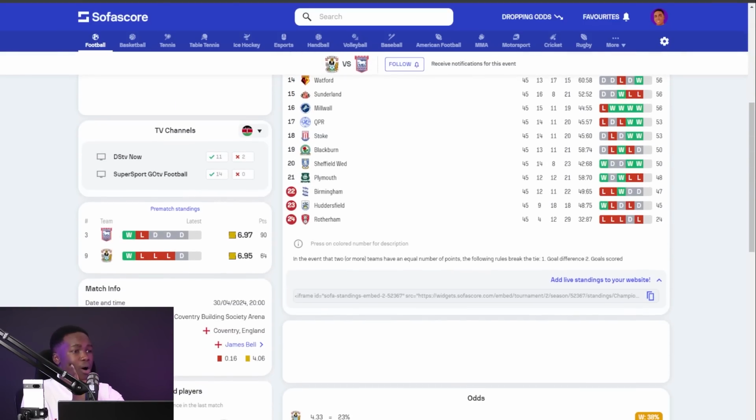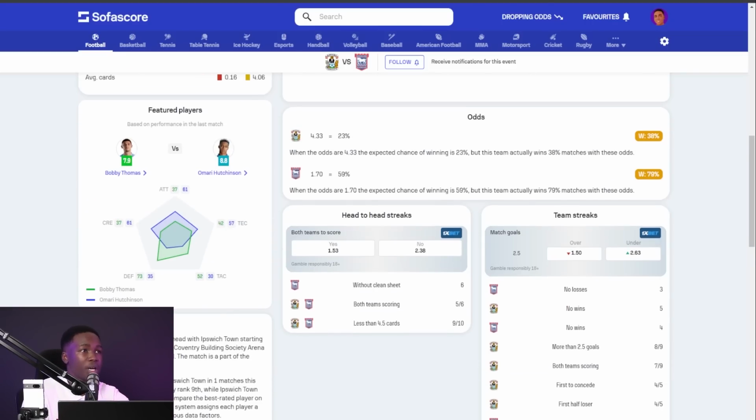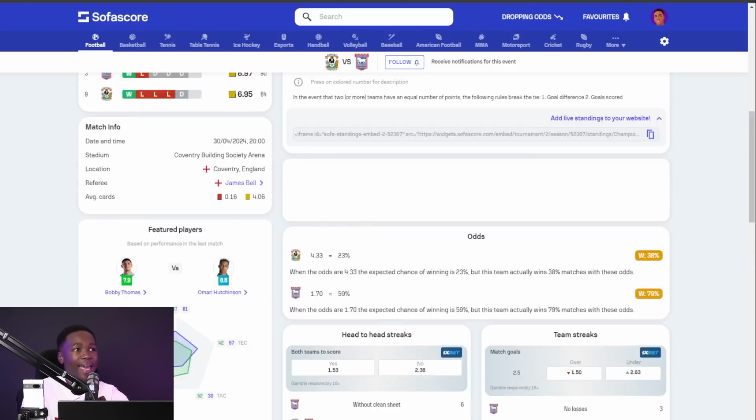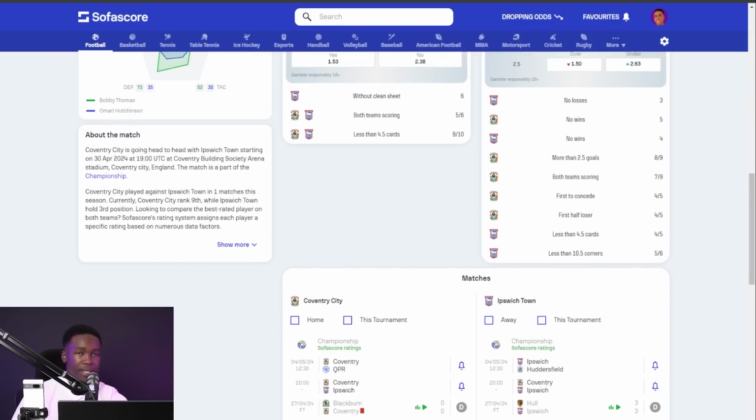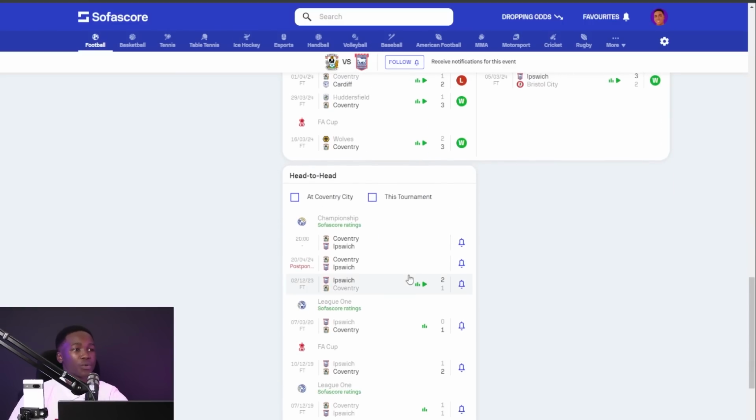So we'll need to scroll down and go through the head-to-head streaks and the team streaks. In the head-to-head streaks, we see that SofaScore has narrowed down the streaks to BTTS. Both teams to score or both teams not to score. It is up to us to figure out. And we realize that Ipswich Town, in their last 6 matches against Coventry City, conceded a goal, okay? And between Ipswich Town and Coventry City, in their last 6 games, 5 of them resulted in both teams scoring. So I'll scroll down and confirm that.